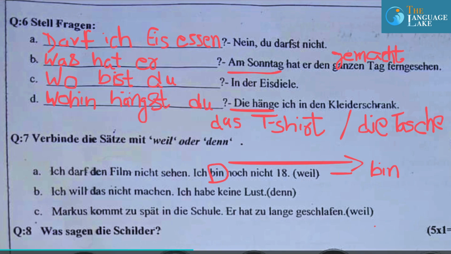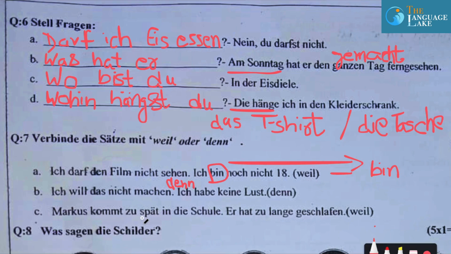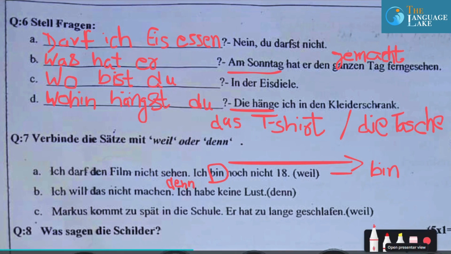Second one, we have to do that with the part of denn. Ich will das nicht machen. I don't want to do that. Ich habe keine Lust. Lust is desire. I don't want to do it because I don't feel like doing it. Then, it's a denn Satz. Pretty easy, guys. Just put denn in between over here. Remove that full stop and your structure will look like: Ich will das nicht machen, denn ich habe keine Lust.